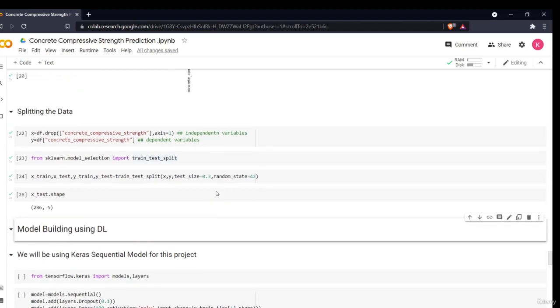So now in the next section we'll be seeing how we use the deep learning library, the Keras sequential model, for this project.